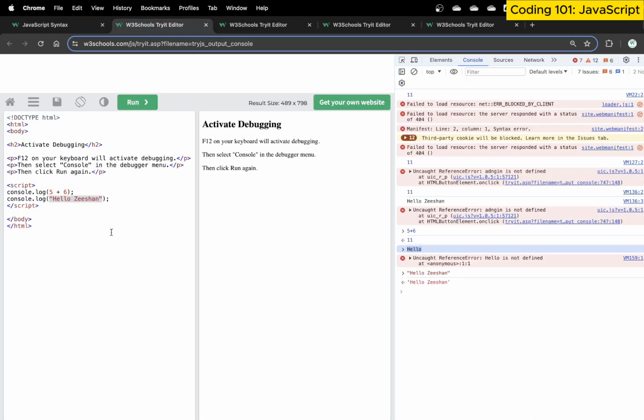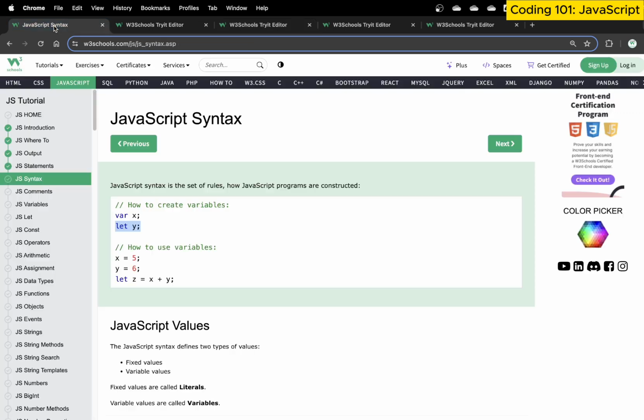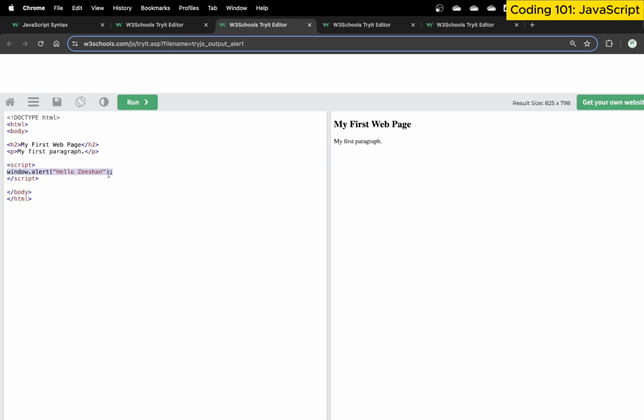We used console.log previously. This is a specific syntax: you have to use console with a small c, dot, log. If I try another example, window.alert, this again is a statement written with a particular syntax, a set of rules, a way of writing code. Window.alert is a programming statement written as an instruction. It performs a certain task, and the syntax has a specific signature, a specific style.